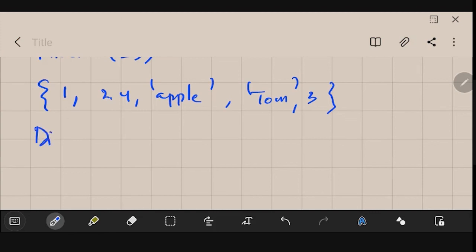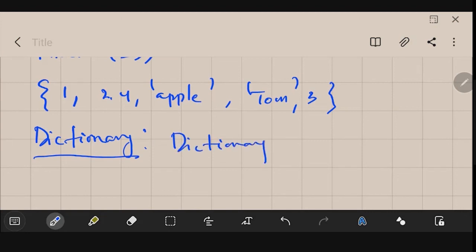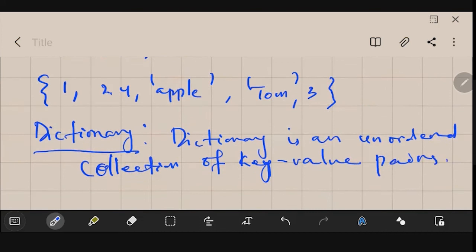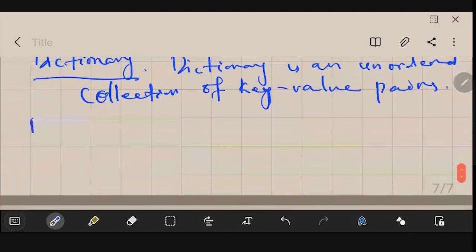The next data type is dictionary. A dictionary is an unordered collection of key value pairs. So key and value will be there. It is actually denoted like this. Let me just show you an example. It will be quite clear what a dictionary is.